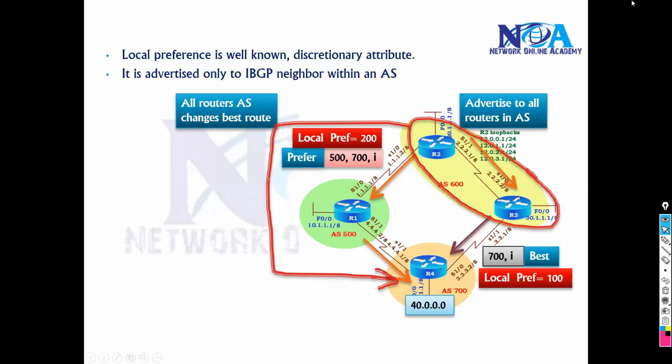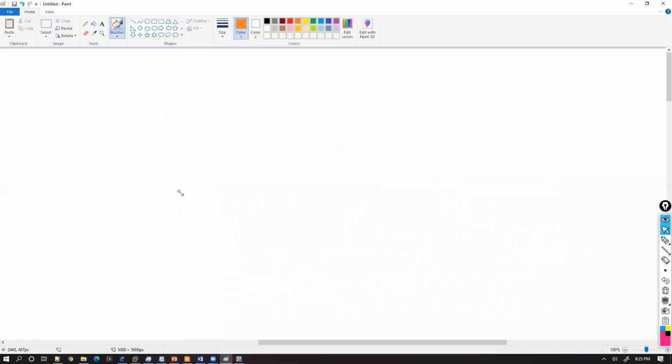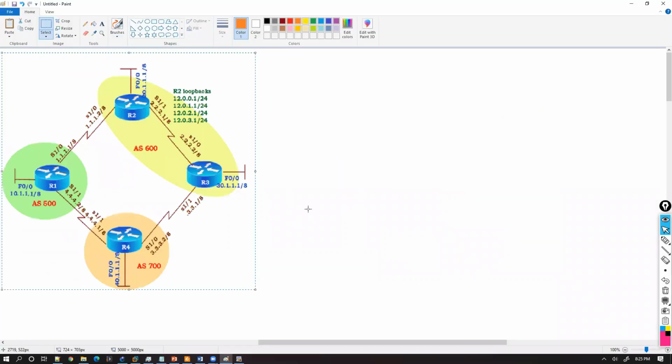So let's go ahead and verify the same. For verification, I'm going to use the same topology here. And this is going to be my topology. In terms of verification, I'll use the 40 dot subnet as my destination. And I need at least 2 routers in my AS. So I'm going to assume this is my AS, and assume there are 2 possible routes to go there.